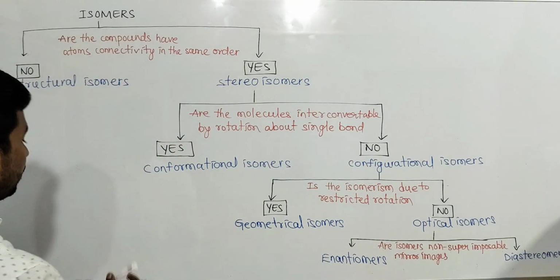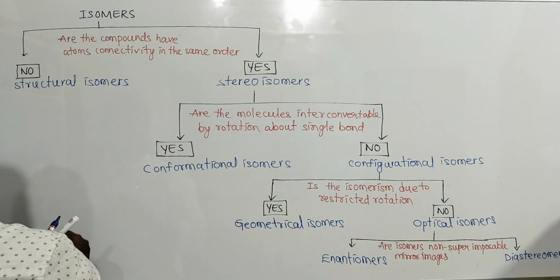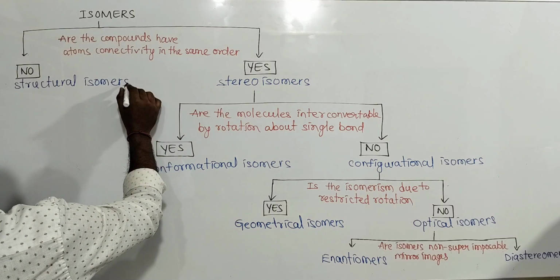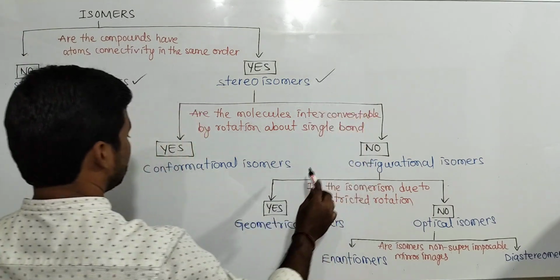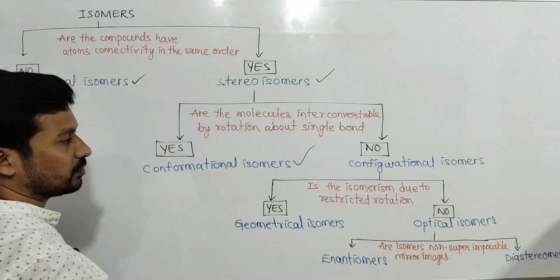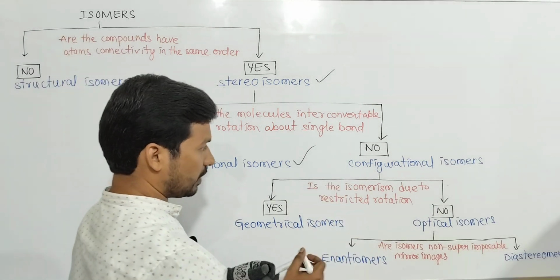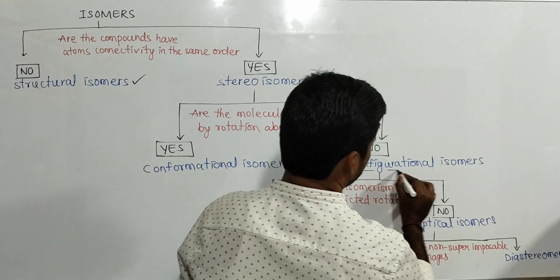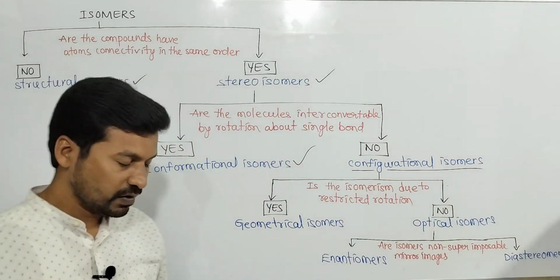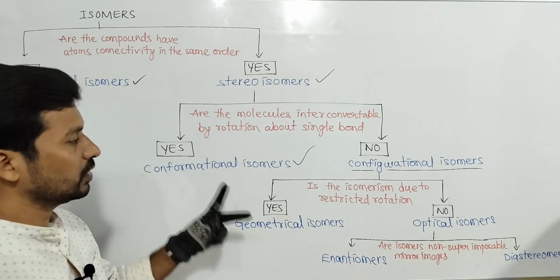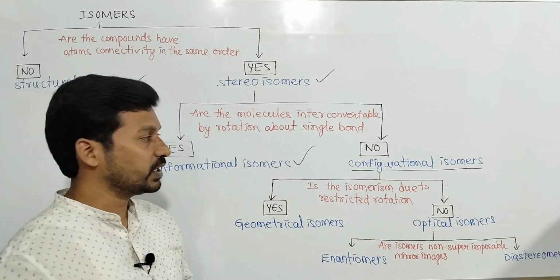In previous videos, structural isomerism, stereoisomerism definition and conformational isomerism were completed. In this video I will explain configurational isomerism. What are configurational isomers?